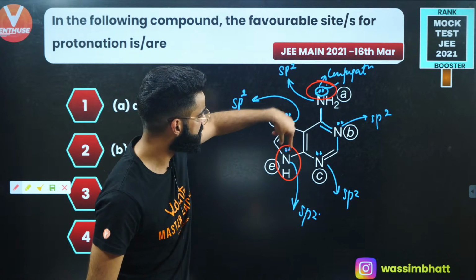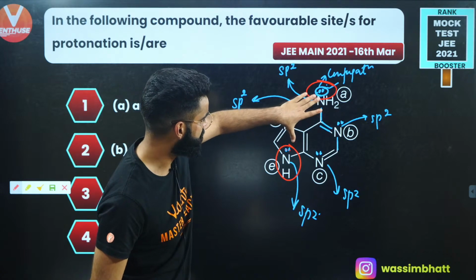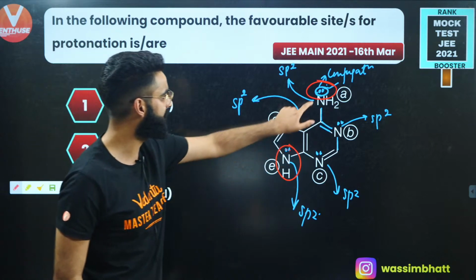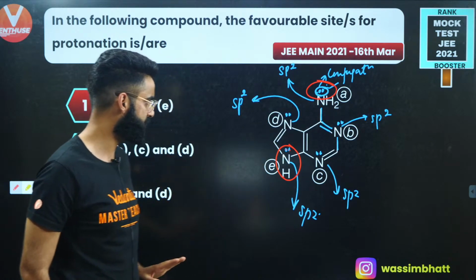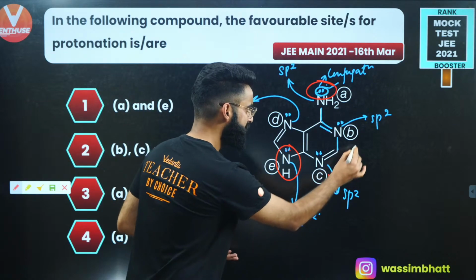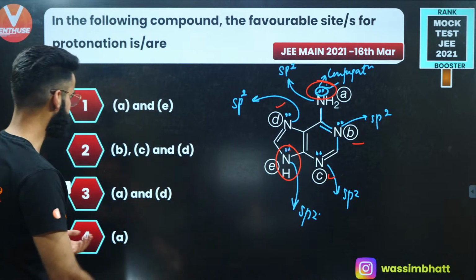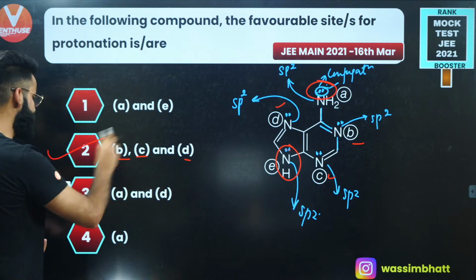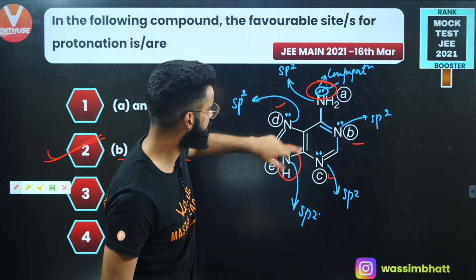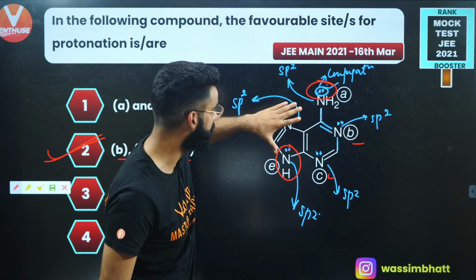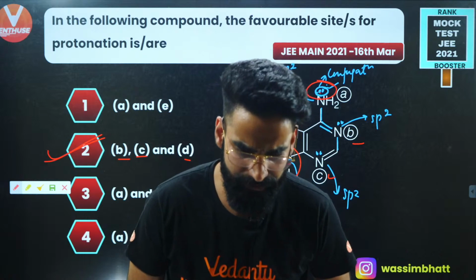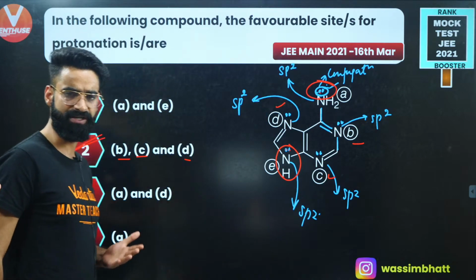If they are in conjugation, they'll participate in the resonance. And if these two lone pairs, which I'm denoting by these red circles, participate in the resonance, there will be less availability of this lone pair and this lone pair for the protonation, right? So most available sites for protonation are going to be C, B and D. These are the favorable sites for the protonation. A and E are not the favorable sites for protonation because these lone pairs are basically participating in the resonance, due to which the availability of the lone pair for the protonation decreases. As simple as that, yeah? Right? Let me know in the chat box if it's clear to everyone.